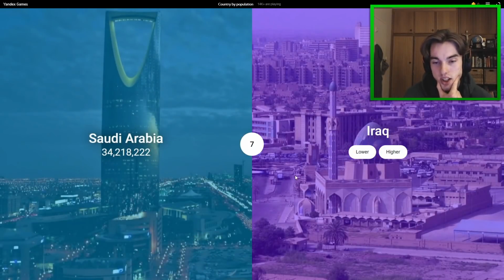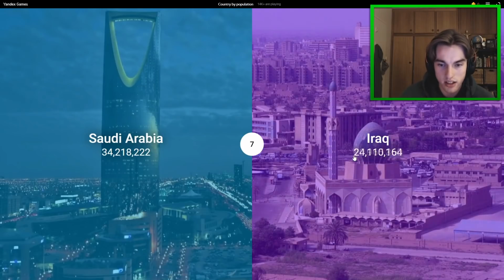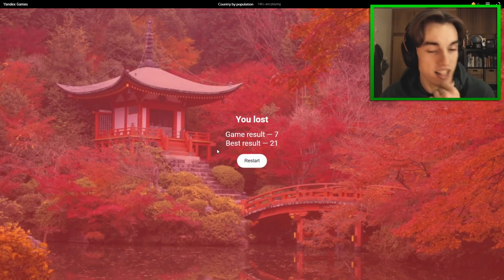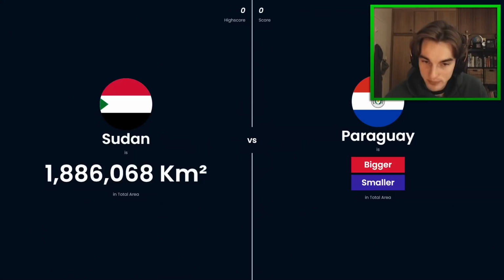Iraq, very deserty, but so is Saudi Arabia. My instinct is to say that it's lower, actually. Oh, another similar one. The 30 millions. The 30 million seems to be the really, really difficult section there. But let's go and play some square kilometers. And so which country is bigger?